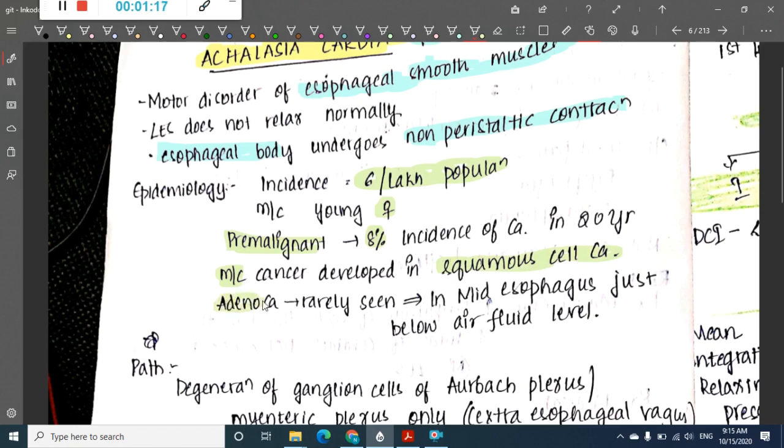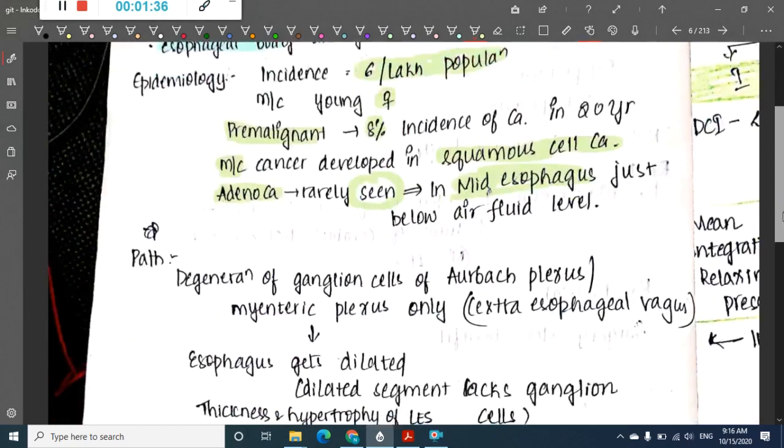Then what about adenocarcinoma? Adenocarcinoma can rarely occur in achalasia cardia. When seen, it is most commonly in the mid esophagus, just below the air fluid level. But the most common carcinoma in achalasia cardia is squamous cell carcinoma.